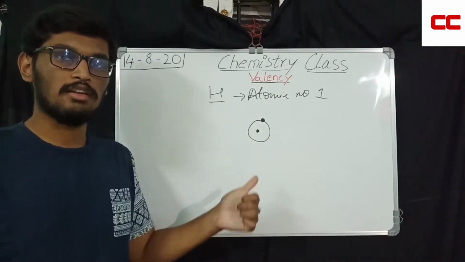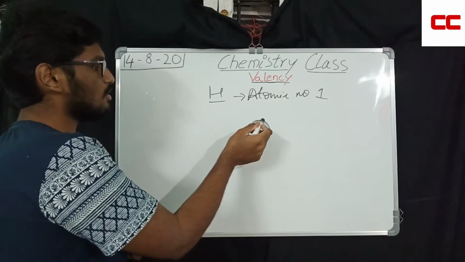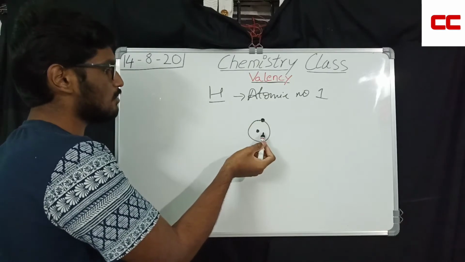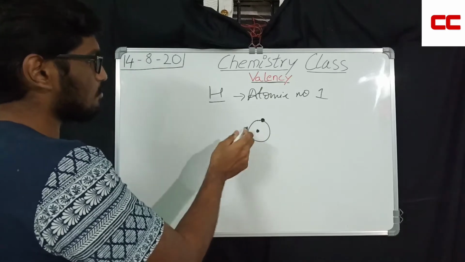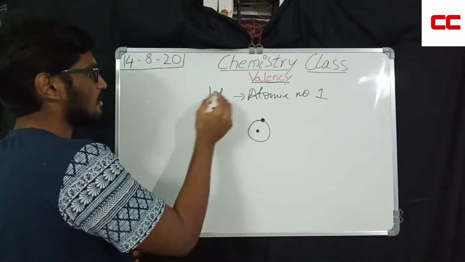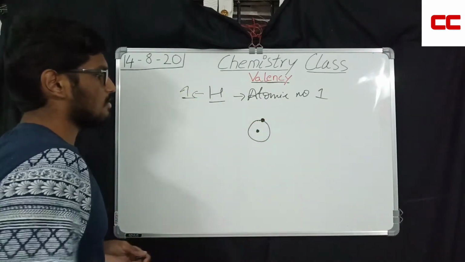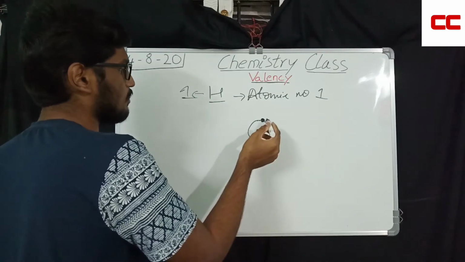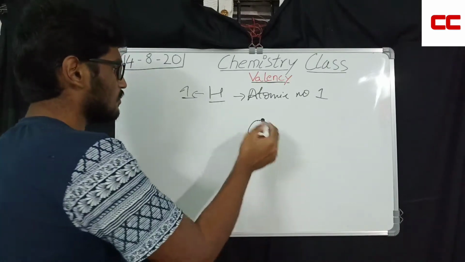It is 1, because it is the number of electrons present in the outermost shell of an atom. The first shell is the outermost shell for hydrogen, because this is a very small element. Its atomic number is 1, so only 1 electron. This is the nucleus, which has the positive charge, and the electron has the negative charge, as we discussed in the last class.